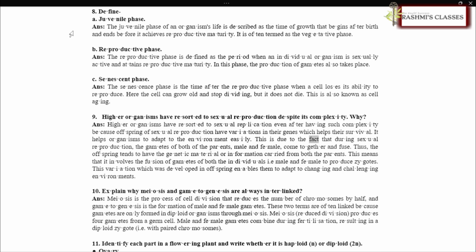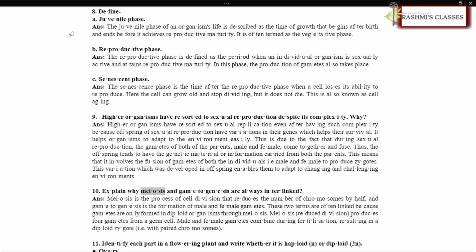This is due to the fact that during sexual reproduction, the gametes of both parents, male and female, come together and fuse. Thus, the offspring tends to have the genetic material or information carried from both parents. This means that it involves the fusion of gametes of both individuals, i.e. male and female, to produce zygotes. This variation, which develops in offspring, enables them to adapt to changing and challenging environments.